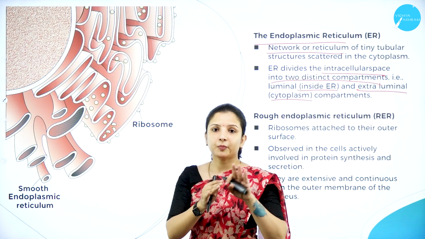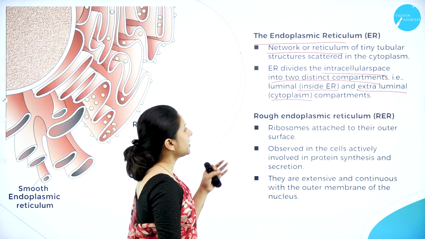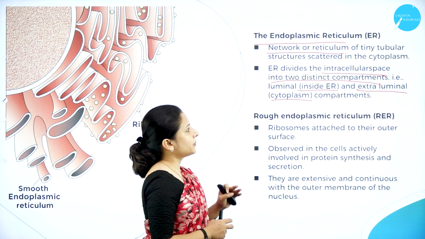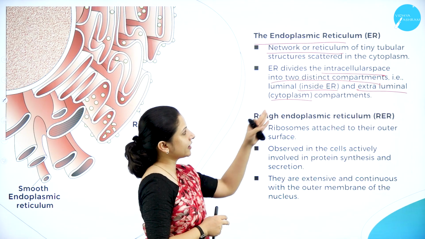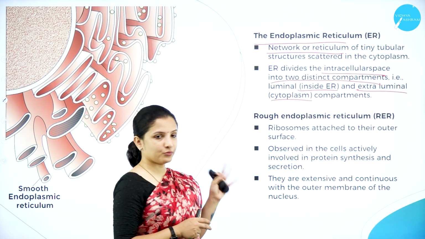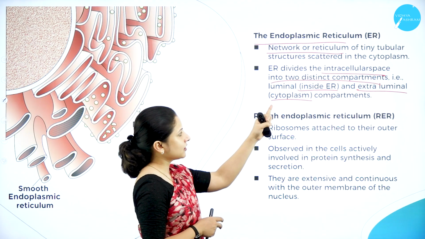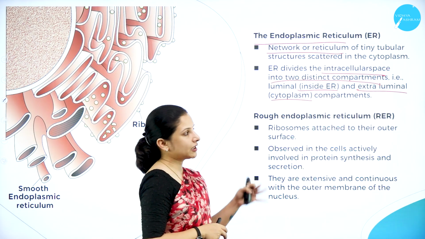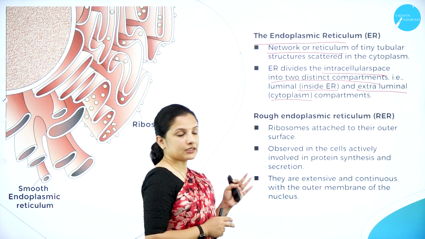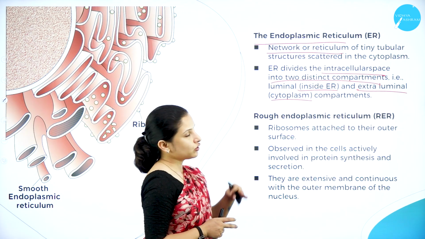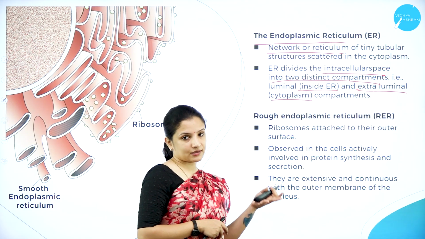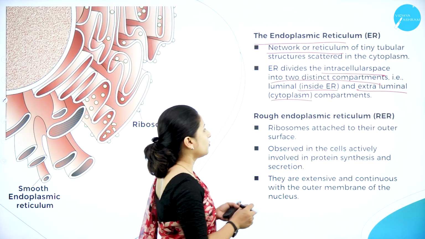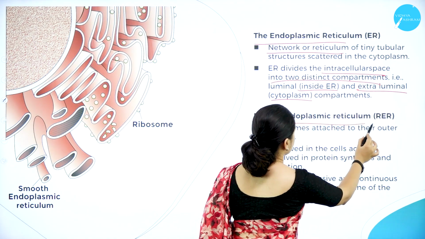The inner compartment is the luminal compartment, and the external compartment is the cytoplasmic compartment. And the endoplasmic reticulum is usually of two types depending on the presence and the absence of ribosomes. So one is the rough endoplasmic reticulum.